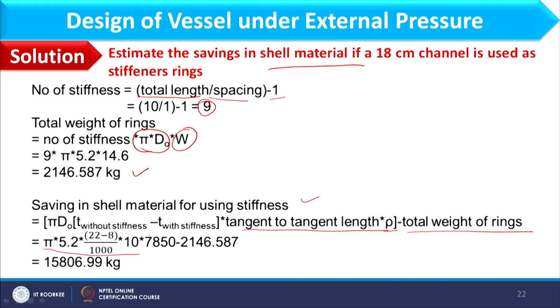So this much saving I have observed in shell, however this much I am investing in stiffness. So solving this, we can find that 15 tons of material can be saved while using stiffness. So in that way we calculate the thickness of shell with or without using stiffeners.